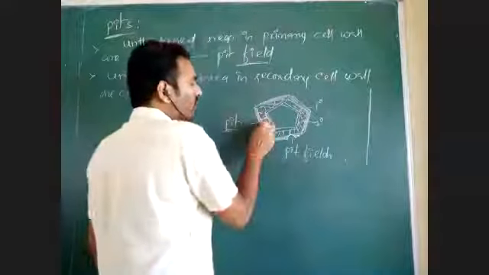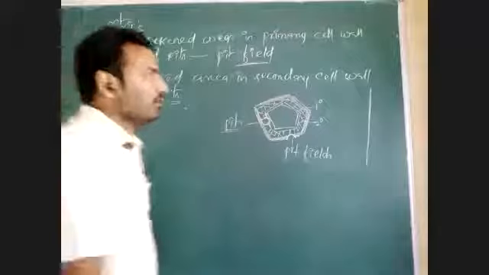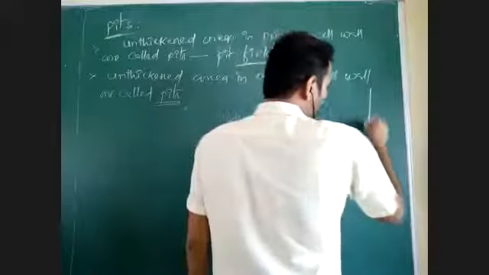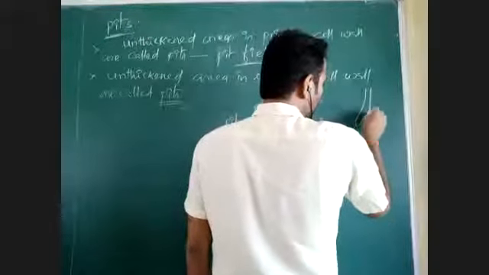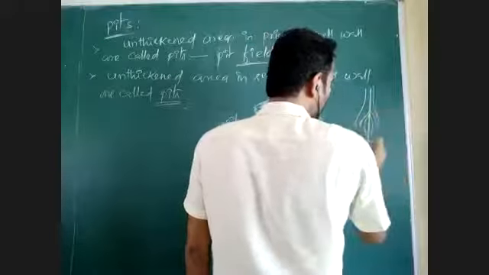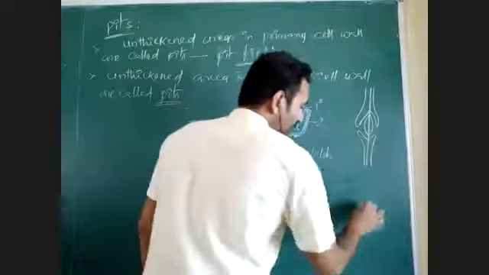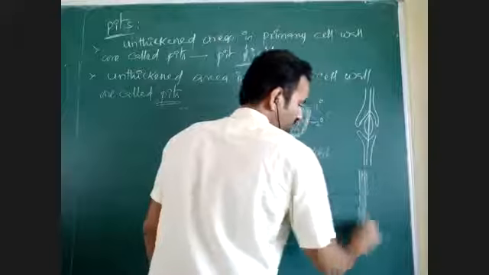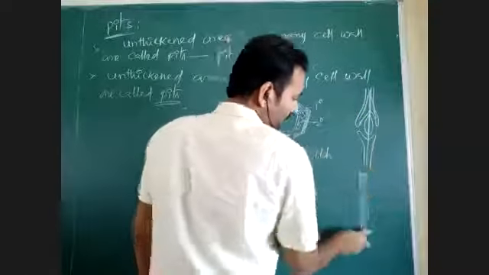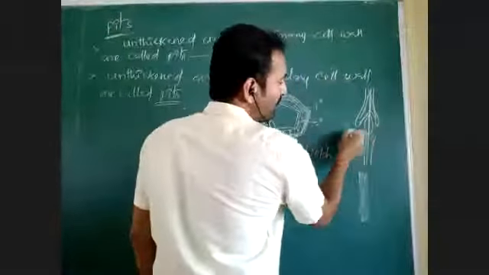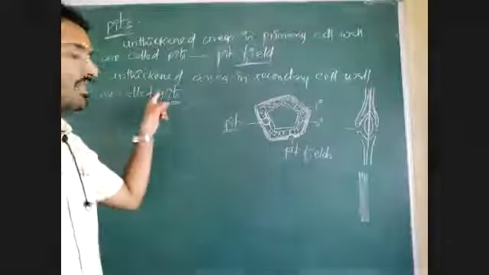With the help of the diagram, I am showing how the cell wall will have a pore. What does this deposition mean? Like a small pore or hole is there. Usually the cell wall is continuous, this is the total cell wall, but where the cell wall is absent, there is formation of a hole-like or pore-like structure. That pore-like structure is called a pit in the secondary cell wall.